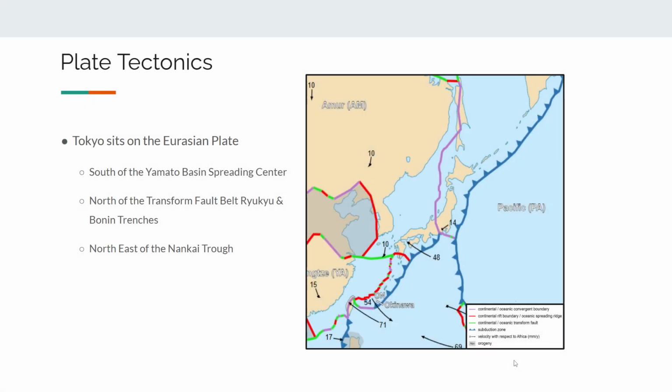Moving on to plate tectonics, Japan and Tokyo, obviously a major earthquake center of the world. We'll get onto that in the next slide. However, Tokyo sits on the Eurasian plate. It's south of the Yamato Basin spreading center. It is north of a transform fault belt, Ryukyu and Bonin. These are trenches. And it is northeast of the Nankai Trough. The Nankai Trough being this subduction zone right here.